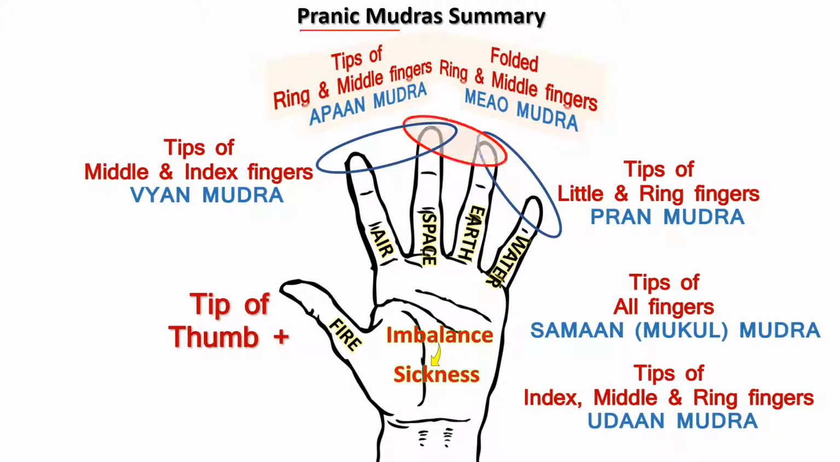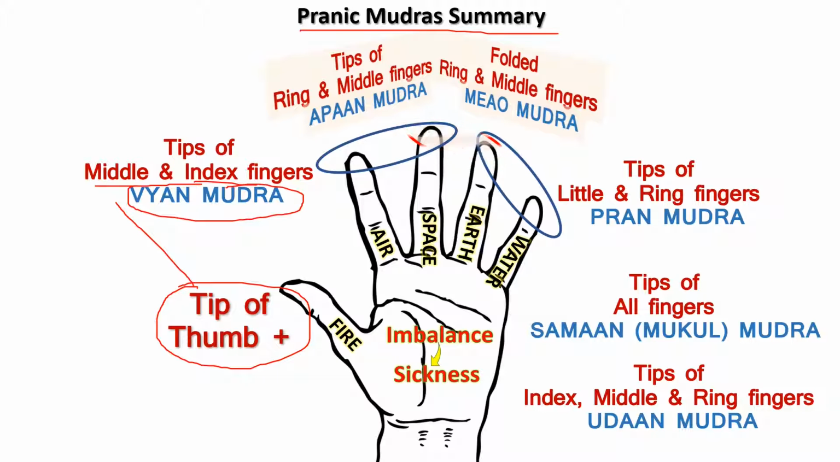Here is the summary of pranic mudras. If you join the tip of the thumb with the tips of the middle and the index fingers, you get Vyan Mudra. Similarly, if you join the tip of the thumb with the tips of the ring finger and the middle finger, you get Apan Mudra. Using the same fingers, but instead of tips, just fold the ring finger and the middle finger and press against the palm, you get another mudra called Meow Mudra.